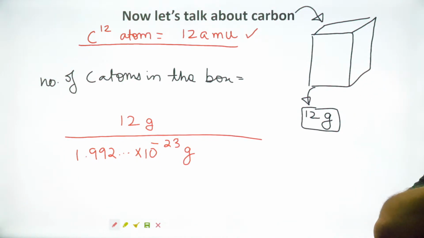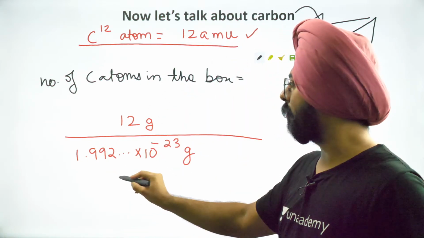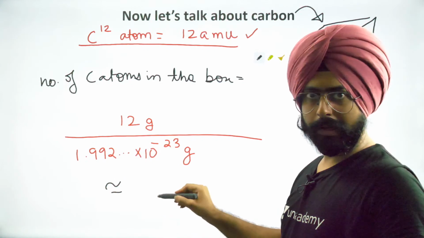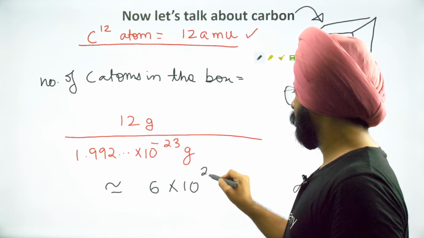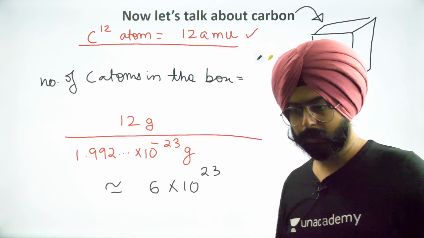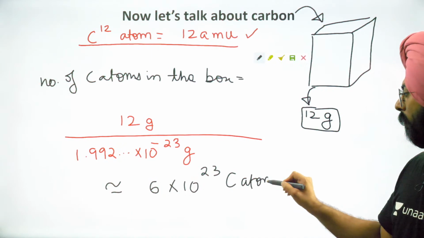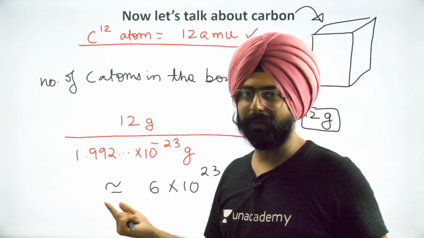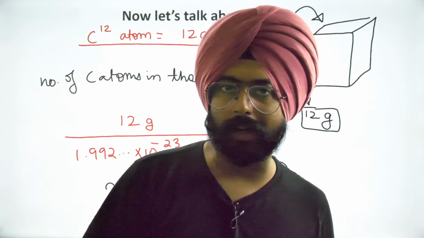Okay, fine. So how many carbon atoms will there be in the box? What will this come out to be? This will be approximately, if you calculate, 6 into 10 to the power 23. Approximately, okay? I will give you the exact value, don't worry. Inside this box, there are these many carbon atoms.